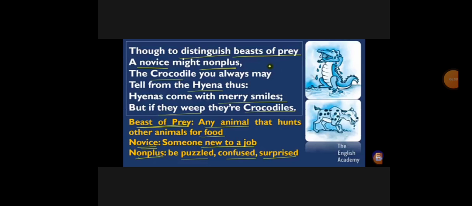Though to distinguish beasts of prey, a novice might be nonplussed. The crocodile you always meet, tell from the hyena this: hyenas come with merry smiles, but if they weep, they are the crocodiles.